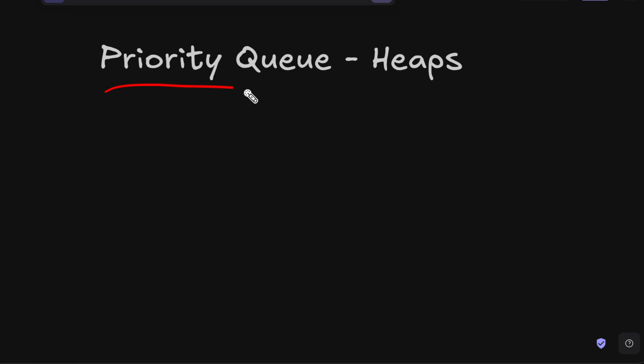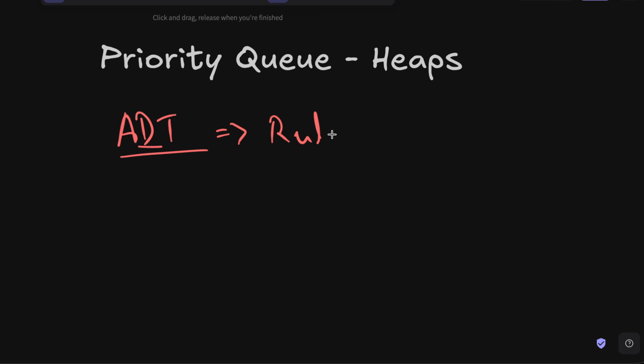A priority queue is nothing more than an abstract data type. It is a simple ADT, abstract data type. What this means is that a priority queue is not really a data structure, like there is no implementation for priority queue as such, but it is basically a set of rules. That's what this abstract data type means. It is a set of rules that defines the behaviors that we want. And the rules are very simple.